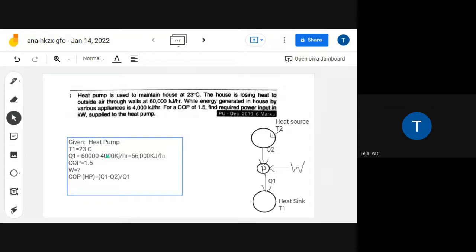Required effect is Q1, and then work input, कितना work input किया है, that is W. Okay. So desired effect is Q1 and it should be divided by work input so that you will get the COP.